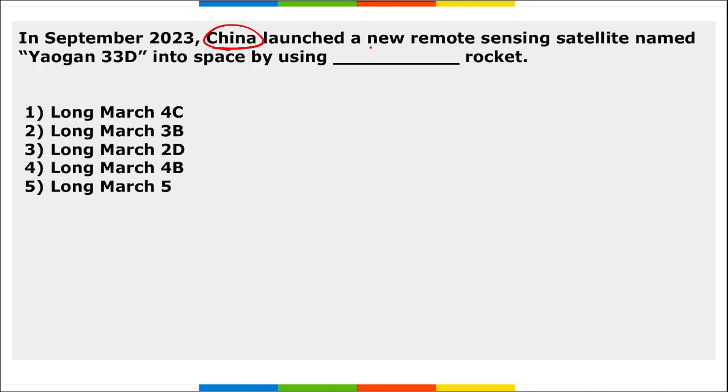Next, China recently launched a new remote sensing satellite that was named Yaogan 33D into space using which rocket? So it was Long March 4C, right? Yaogan 33D is the name of the new remote sensing satellite, and they have launched it into space using Long March 4C. Correct? This is a carrier rocket. This Yaogan 33D will be used for various science experiments and land surveys, even crop yield estimation also.